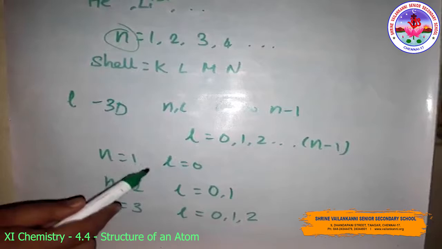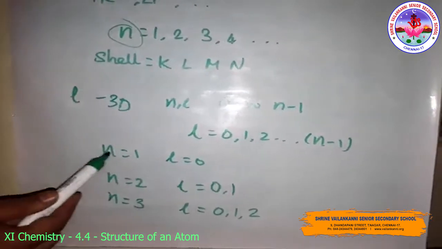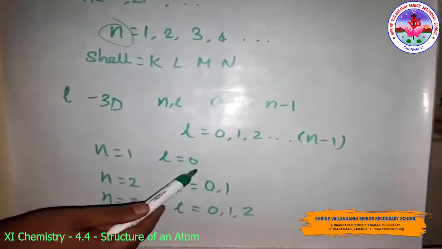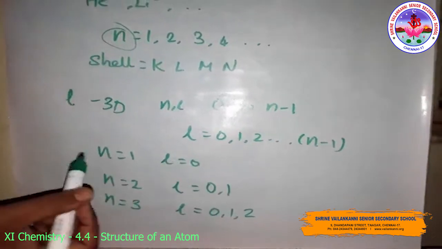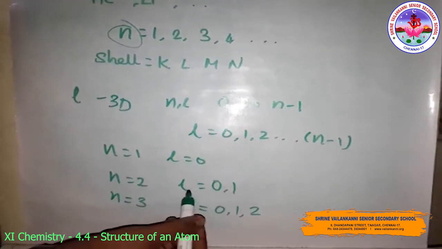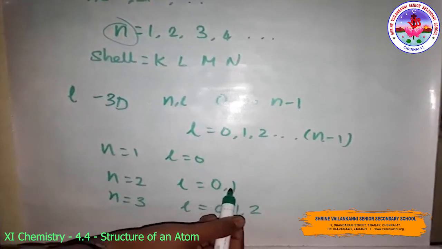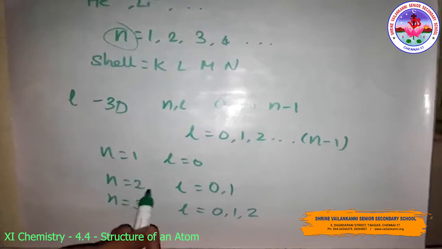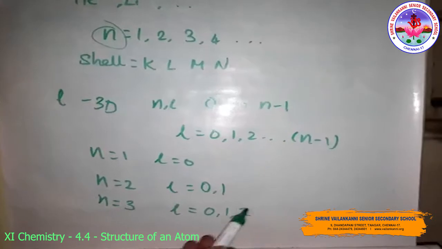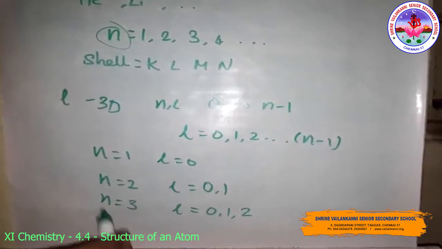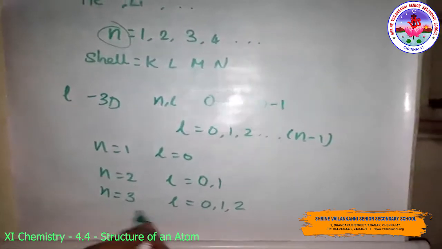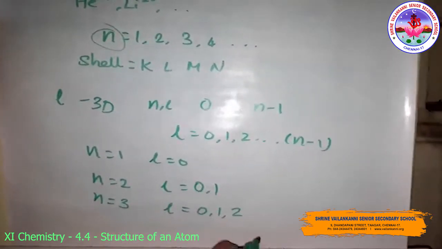For example, the first shell, n is equal to 1, there is only one subshell because l is equal to 0. For n is equal to 2, there are 2 subshells, that is l is equal to 0, 1. In the third shell, n is equal to 3, that means 0, 1, 2. Suppose n is equal to 4, then l is equal to 0, 1, 2, 3.